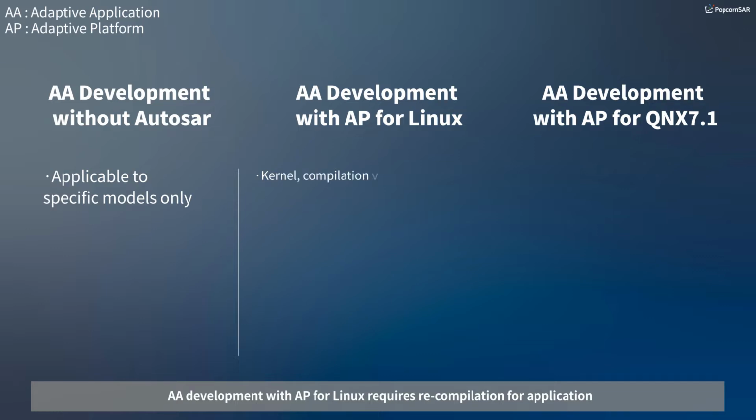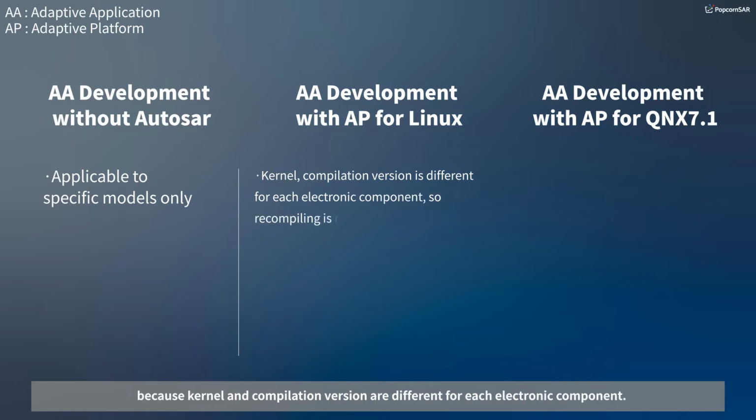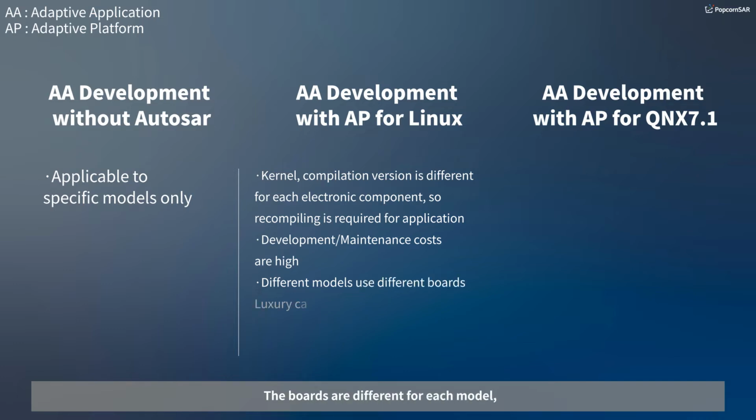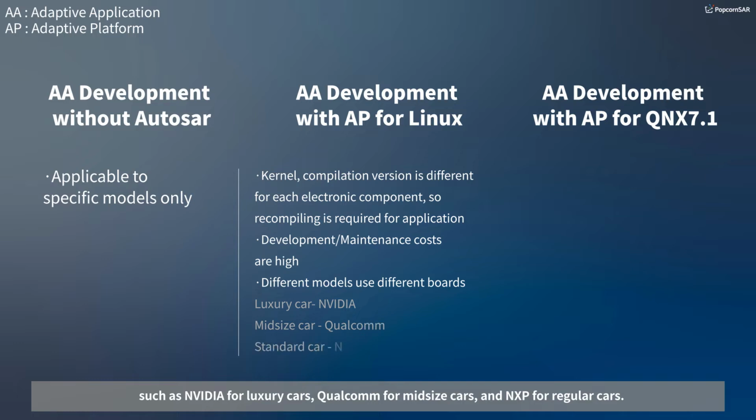AA development with AP for Linux requires recompilation for application because kernel and compilation version are different for each electronic component. Development and maintenance costs are high as well. The boards are different for each model, such as NVIDIA for luxury cars, Qualcomm for mid-size cars, and NXP for regular cars.